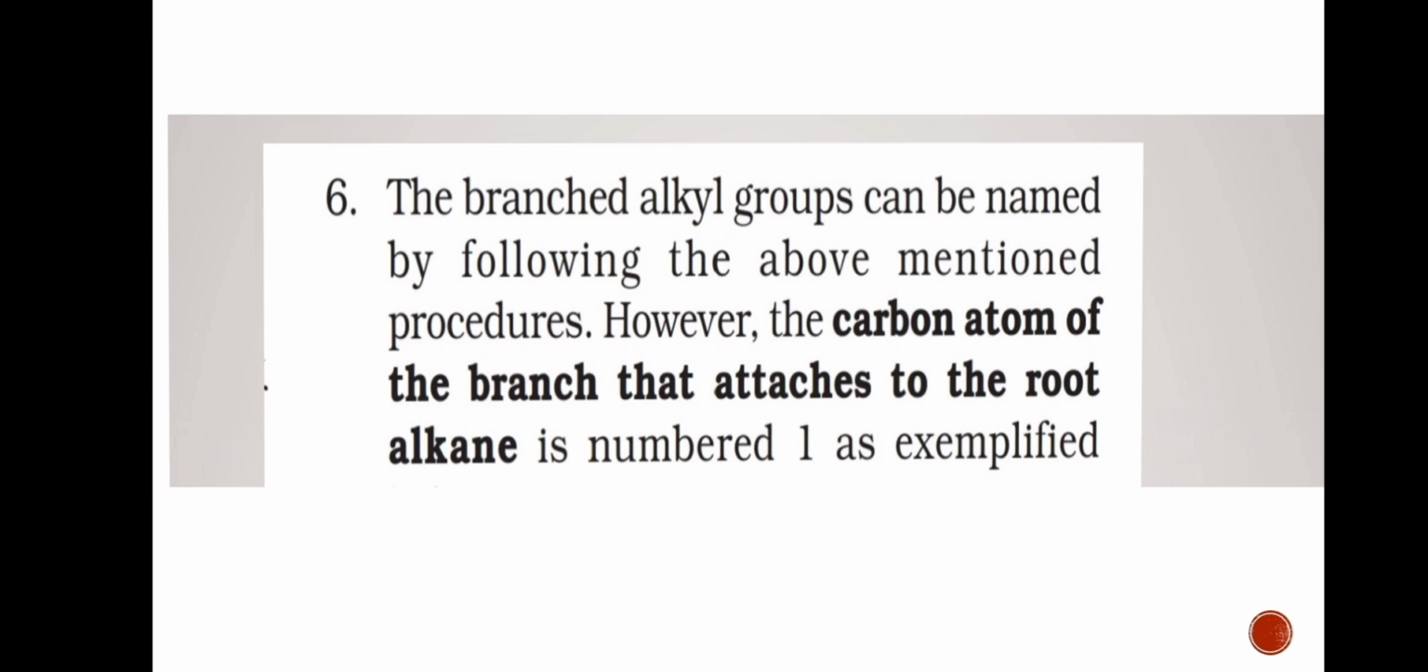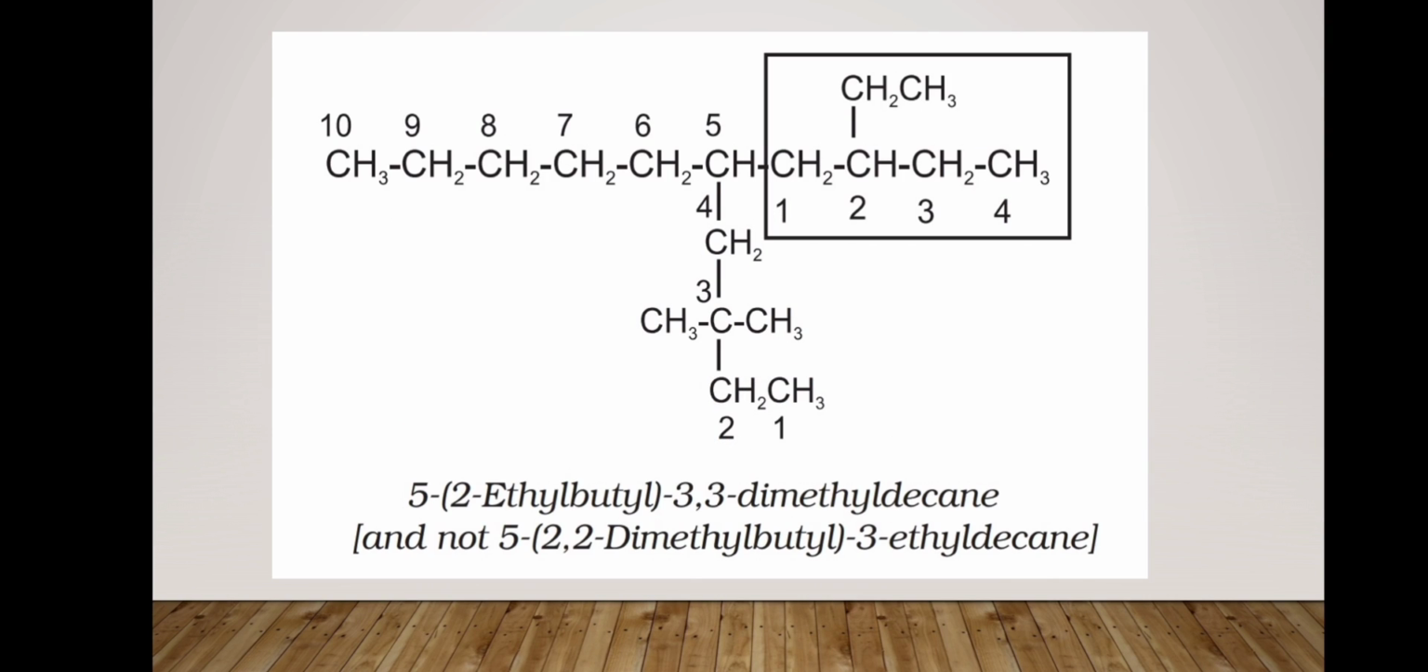Now the next rule is the branched alkyl group can be named by following the above mentioned procedure. However, the carbon atom of the branch that attaches to the root alkane is numbered 1, as exemplified. For example, in the above example, if we consider the longest carbon chain and if we start from downwards and go towards the left hand side, then 10 carbons are present. And if we again go from downwards and come to the right hand side, then 9 carbons are present. So we will consider the longest carbon chain from downwards to the left hand side.